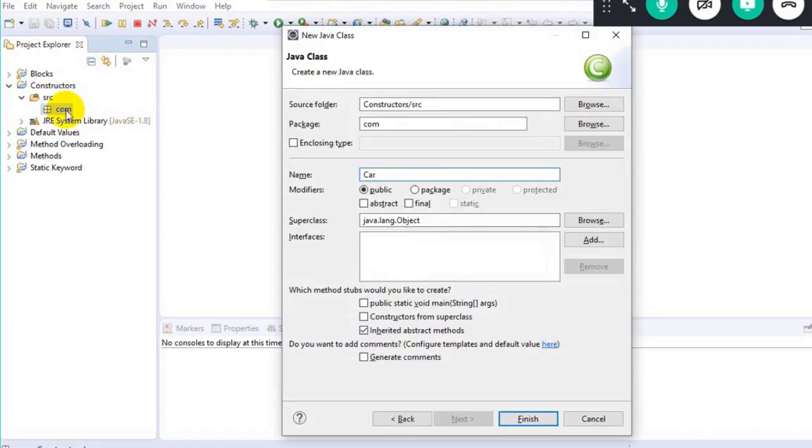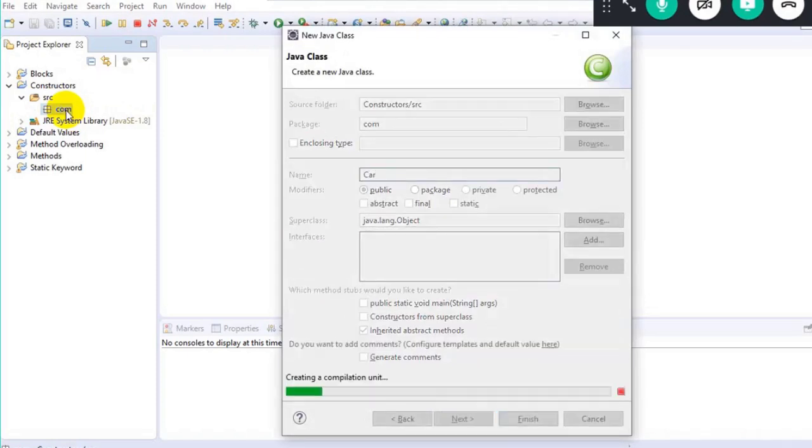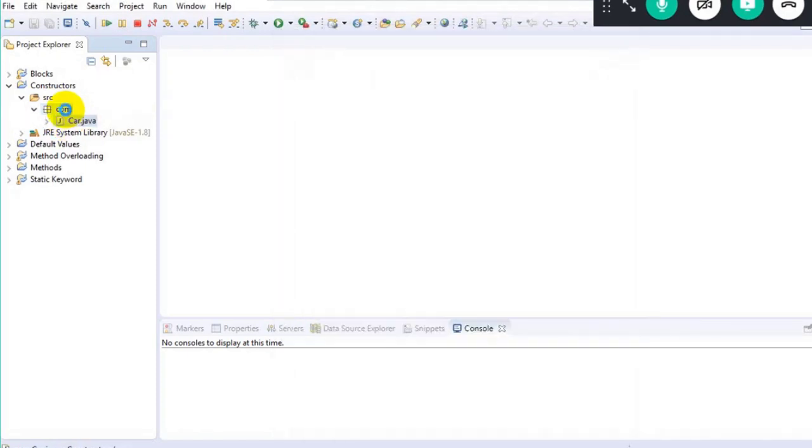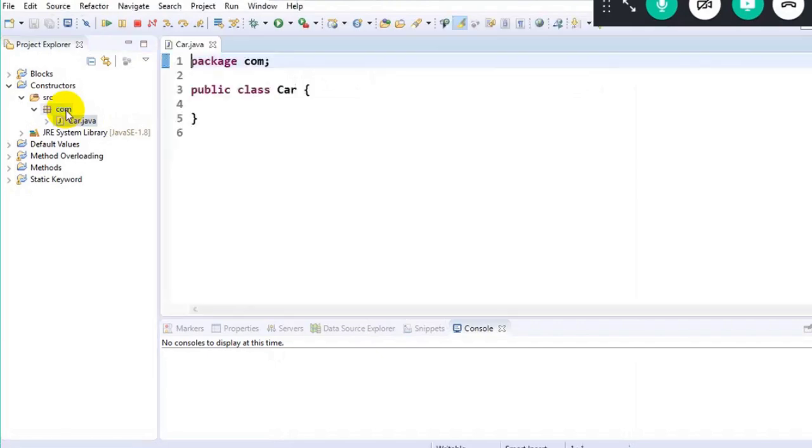Okay, what will be the class name here? I just give the class name as Car here. Okay, and the beautiful class will get created now. Right. So now, what do you mean by package com? There's a folder called com, and the class name is Car. So the Java program name will be Car.java, that is present in the com folder.